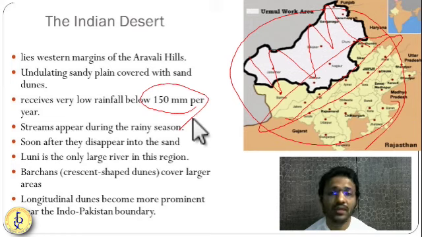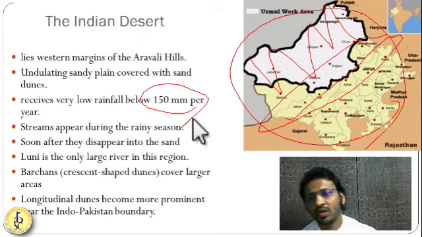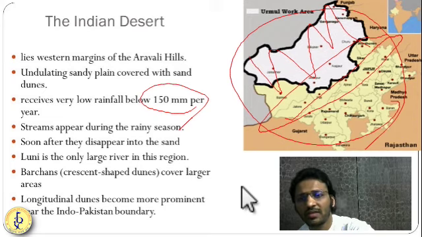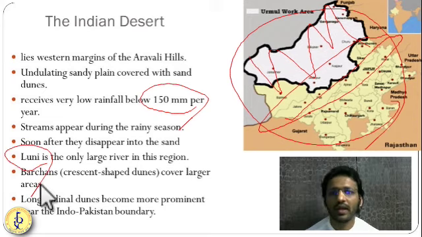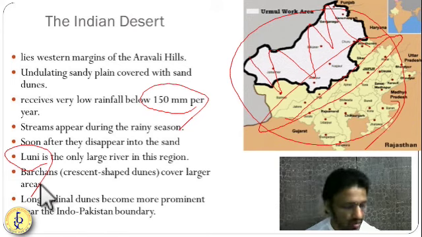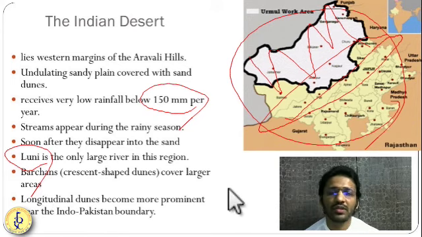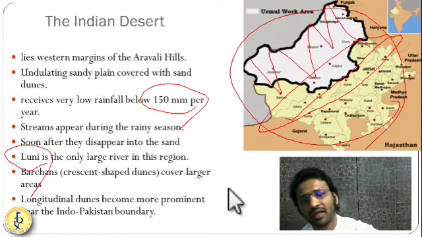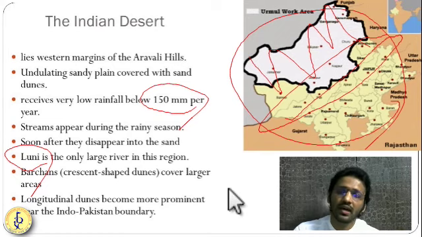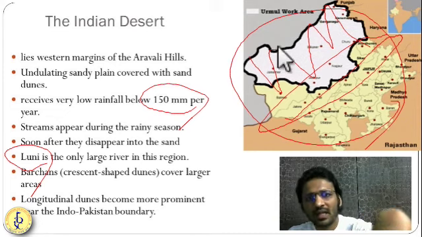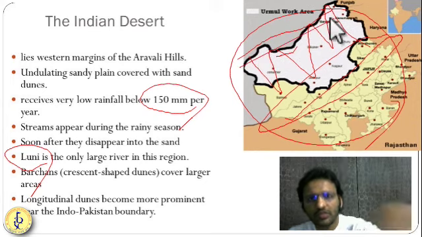So they are called ephemeral rivers. There are so many ephemeral rivers in the Indian desert. They disappear in the sand. One of the famous streams is the Luni River. The Luni River is one of the ephemeral streams which is famous in the sand desert of India. You can see different types of sand dunes in these deserts. Specifically, Barchan shaped dunes are very prominent over here. But on the India-Pakistan border, you will see longitudinal dunes as well.